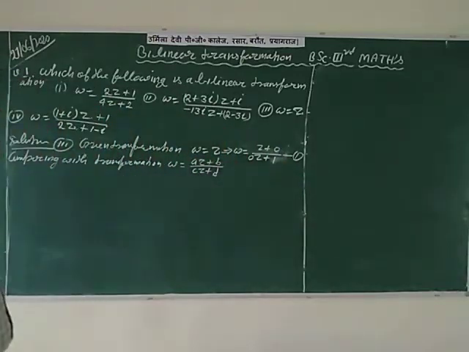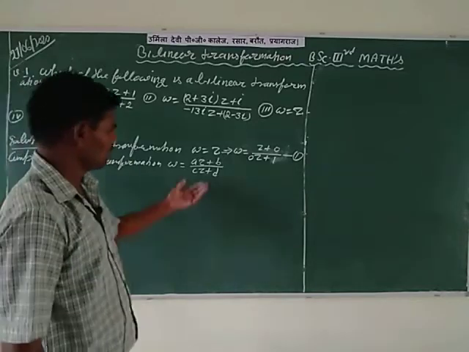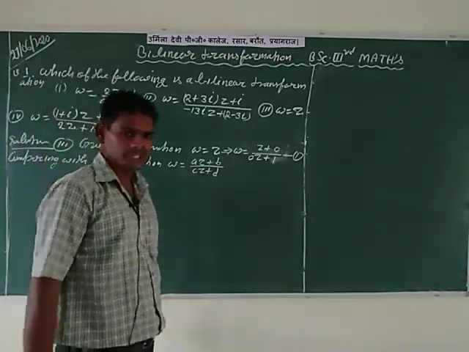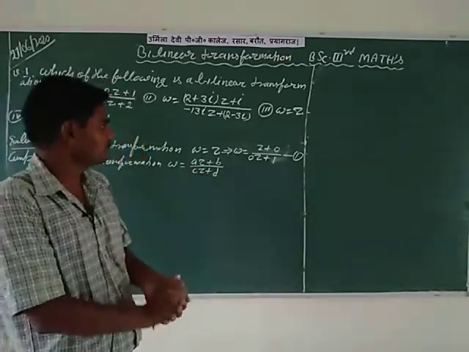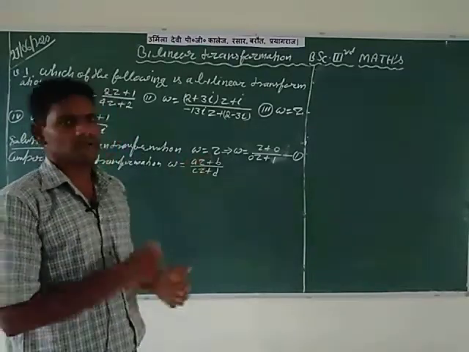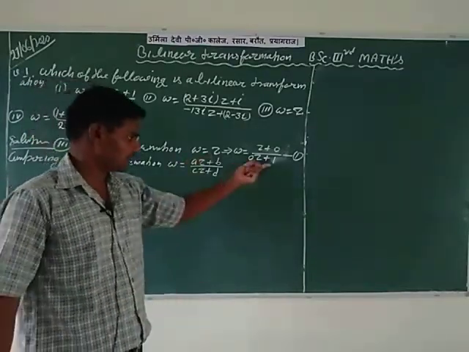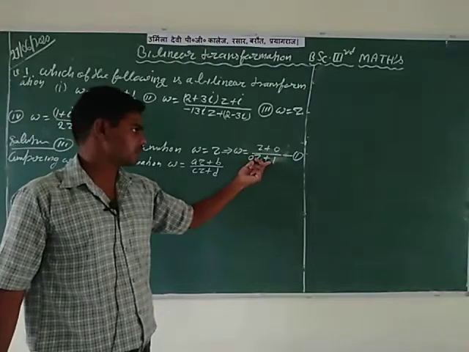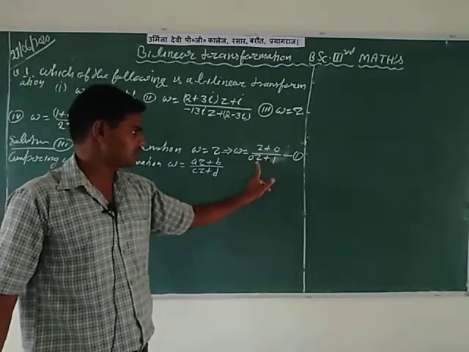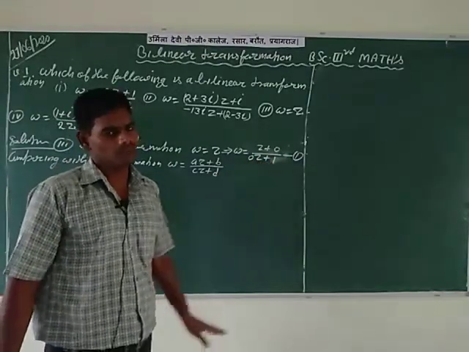Means the given transformation W is equal to Z is first written in the form AZ plus B divided by CZ plus D. So for this, W is equal to Z by 1, and 1 is changed to 0 times Z plus 1, because the value of 0 Z plus 1 is equal to 1.